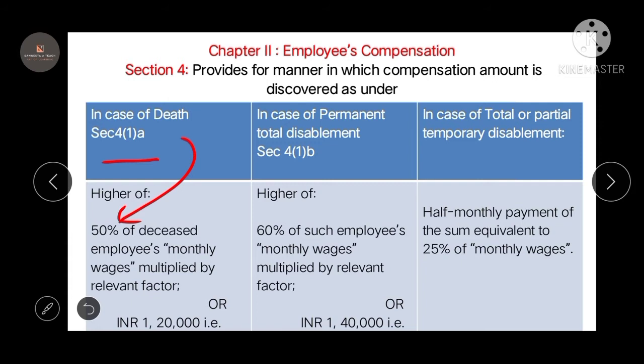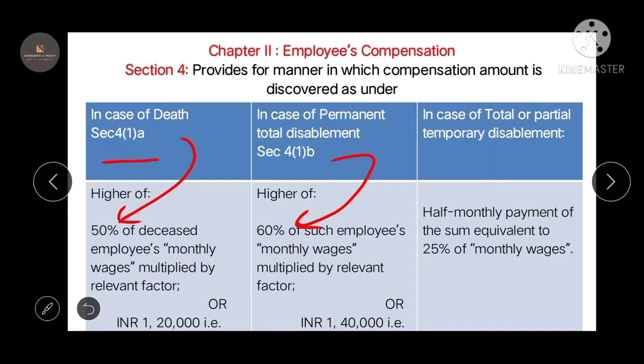What is the minimum amount that is compensated in case of death? It is 1,20,000. In a similar way, in case of permanent total disablement, under section 4(1)(b), it says 60% of the employee's monthly wage into relevant factor, or 1,40,000.